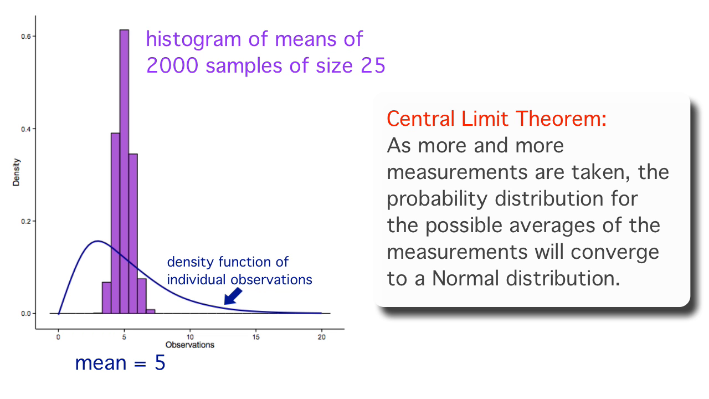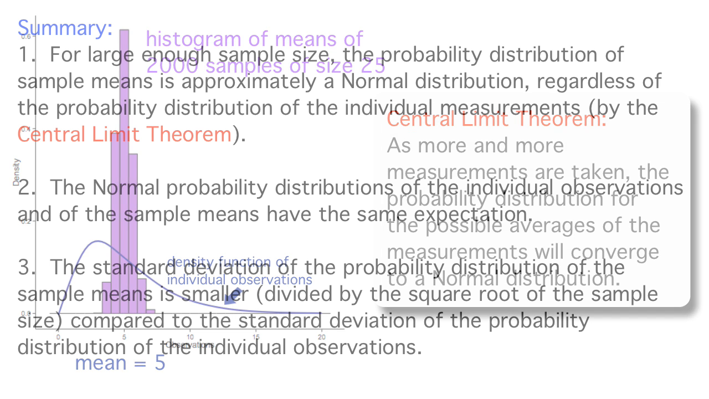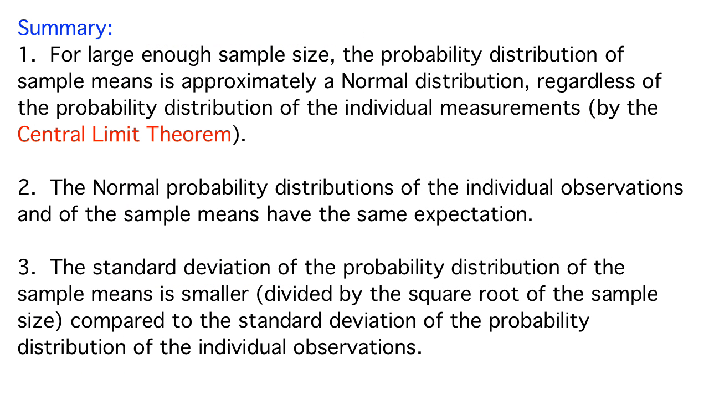So now we can adjust our description of this distribution of the sample means as follows. Points 2 and 3 are still the same. They say averages have the same expected value as the individual observations that went into them, and the averages have less spread than individual observations. But for point 1, now we know that we don't need the individual observations to follow a normal distribution. As long as our sample size is large enough, the averages will approximately have a normal distribution by the central limit theorem.